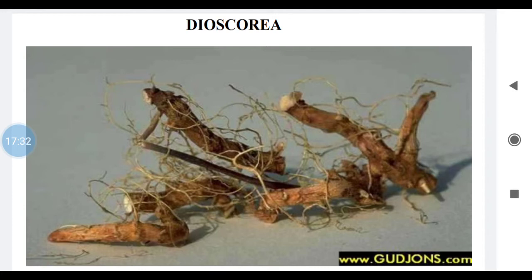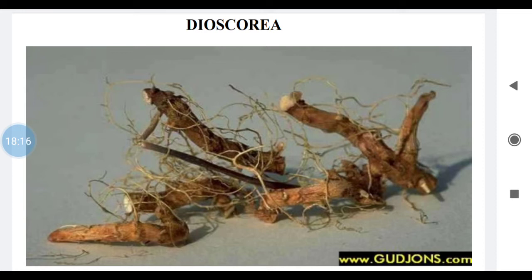Chemical constituents are that it contains 75% starch. The chief constituent of the drug is diosgenin. It is a steroidal sapogenin. So steroidal glycosides are present, that also we can say. Then an enzyme is also present, sapogenase. The tubers are rich in glycosides.